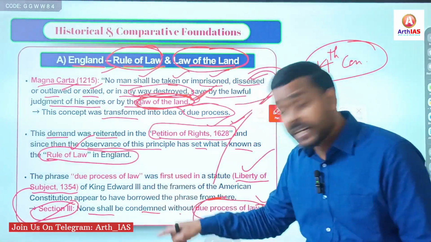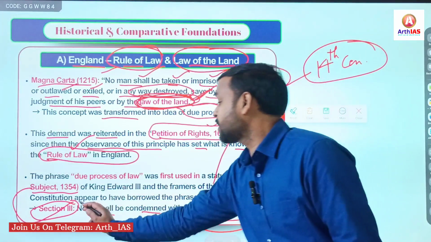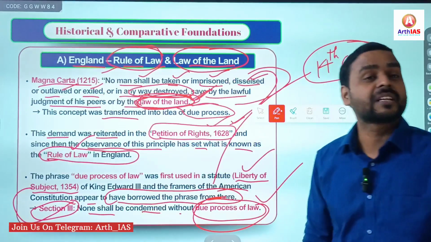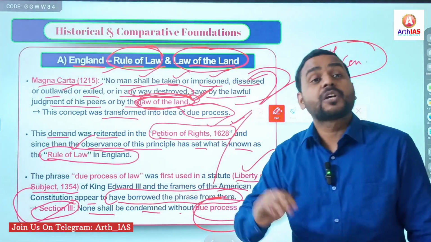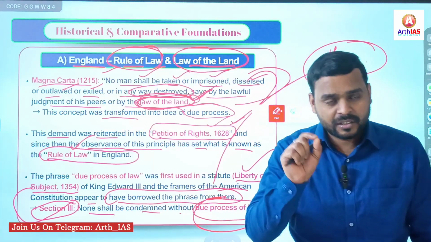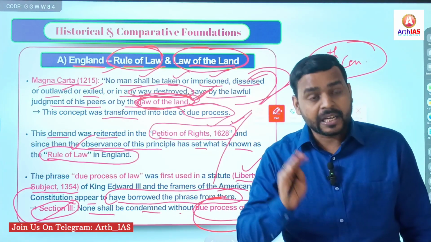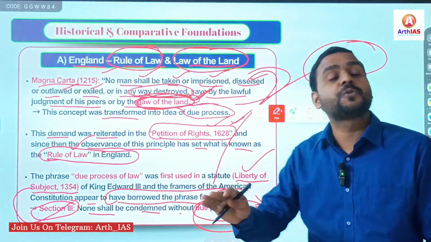And from here, the American Constitution, the US Constitution, appears to have borrowed the phrase. We will discuss the US Constitution. In the US Constitution, the 5th Amendment and 14th Amendment mention explicitly this phrase, due process of law.